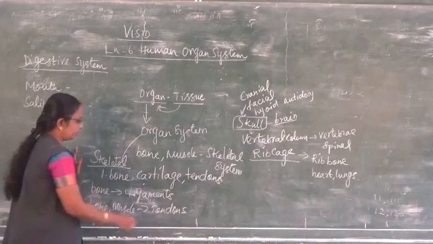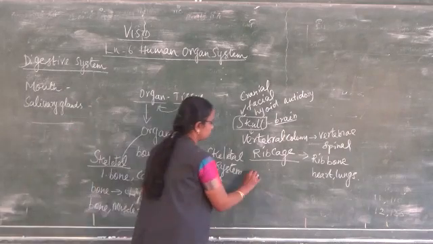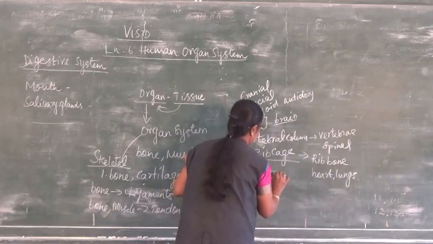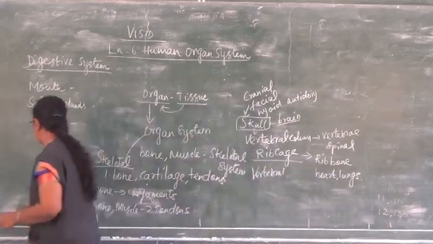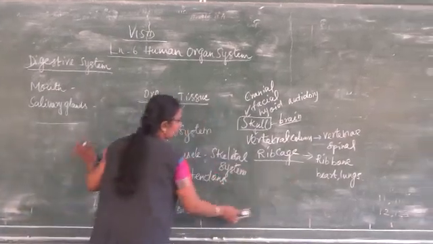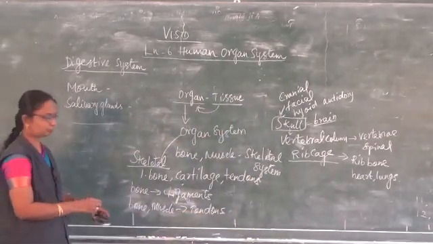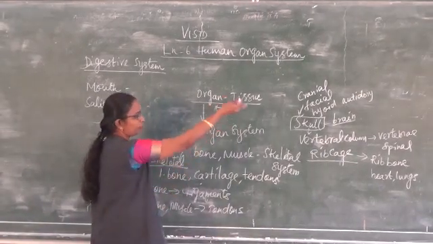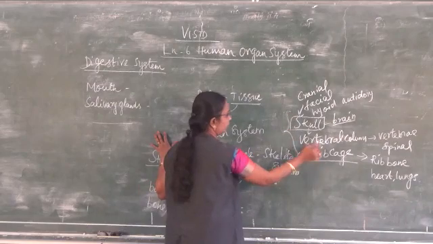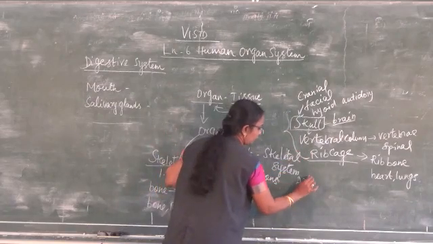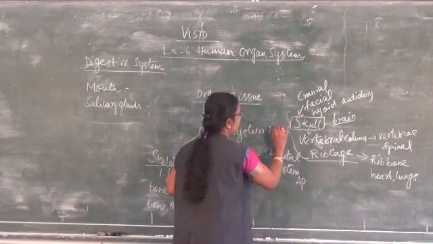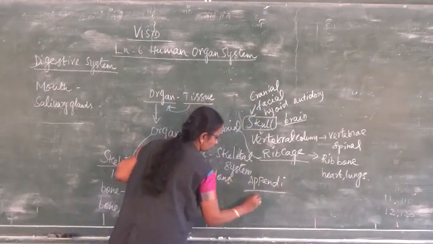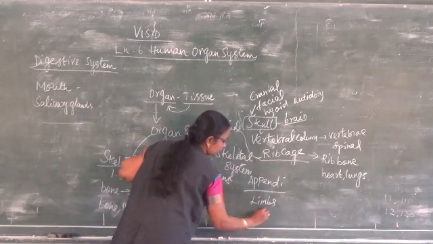There are two types of skeletal system, that is the axial system and the appendicular system. The axial system includes the skull and the vertebral column, and the appendicular system includes the limbs and the girdles.